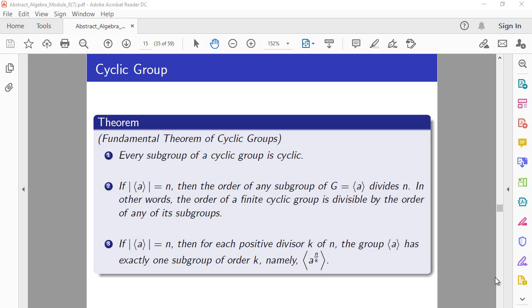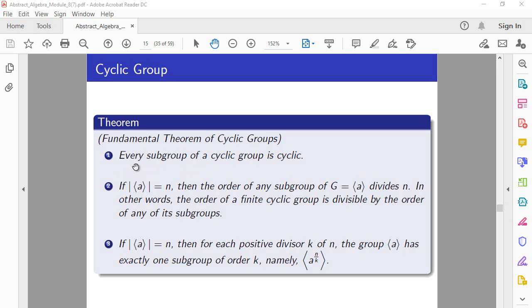We now present the fundamental theorem of cyclic groups, and there are three statements in this theorem. The first two follow almost immediately from the previous results that we have seen. The third one needs a little bit more work, but it's not difficult. But I'm going to skip the proof of this theorem.